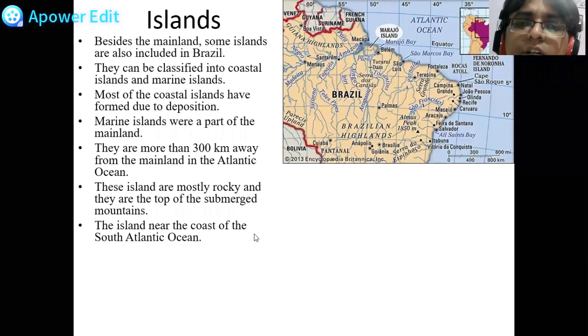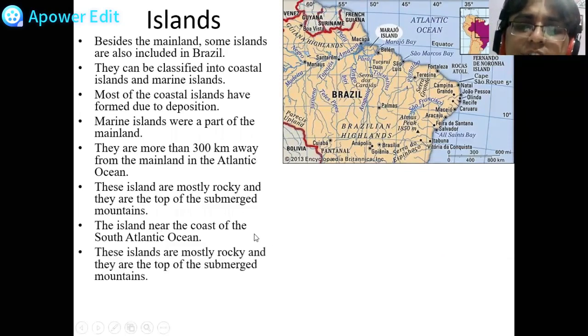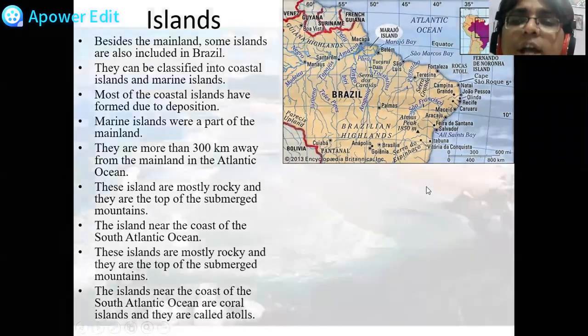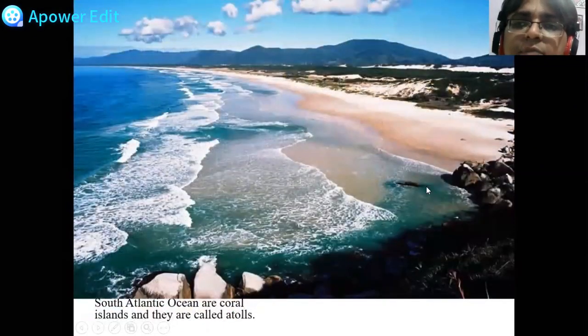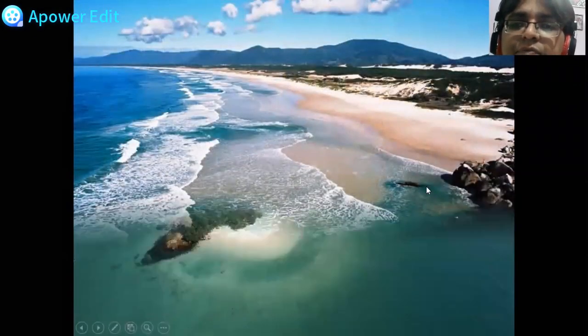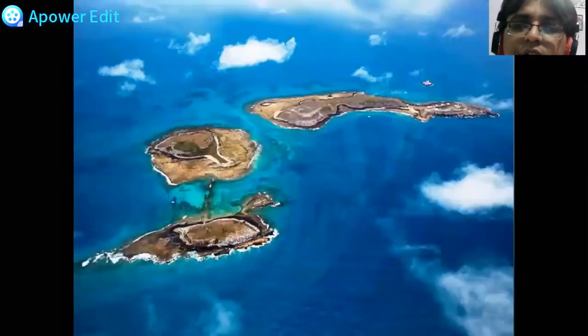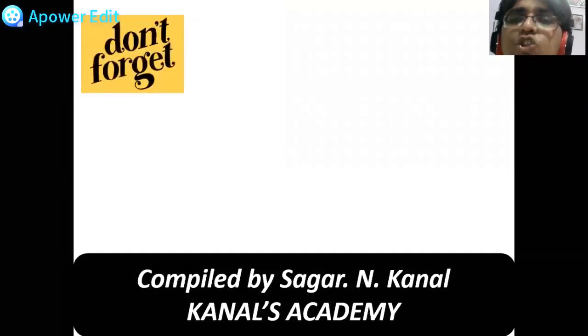The island near the coast of the South Atlantic Ocean, we'll see. These islands are rocky and they are the top of the submerged mountains. The islands near the coast of the South Atlantic Ocean are coral islands and they are called atolls. I explained to you, I showed you the photograph, what is an atoll island. These are some of the islands of Brazil. As you can see, very beautiful islands of Brazil. So dear students, we have completed the chapter.